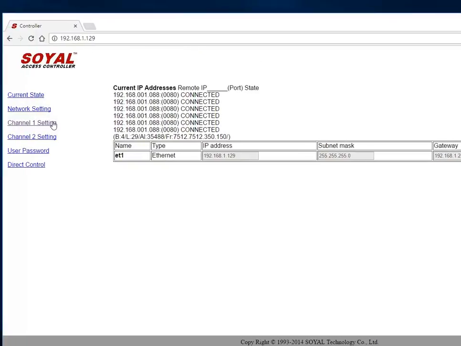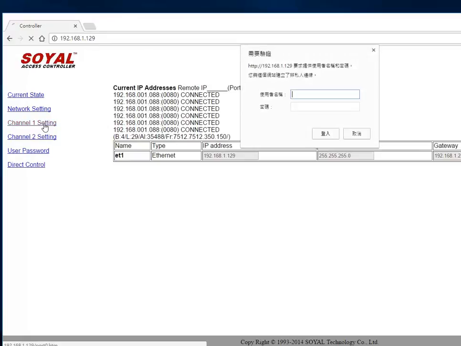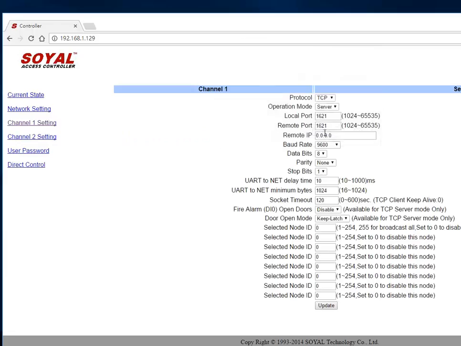And here we click channel 1 setting, and you see the verification requirement. So we clear admin for account, and the password is empty, so we click login.